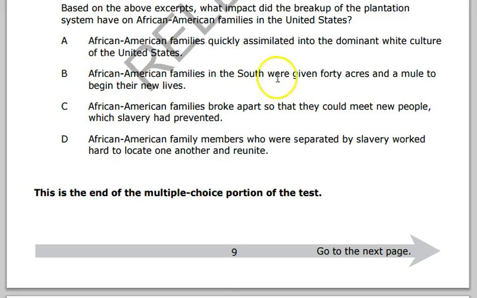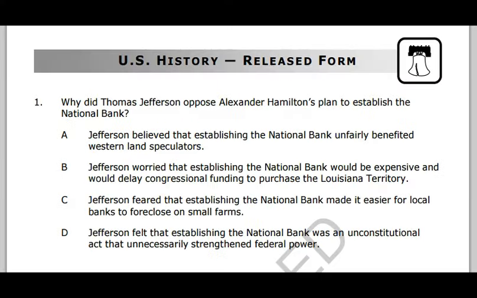There's 40 Acres and a Mule we learned about in connection with the Ebenezer Creek massacre, but that's nothing to do with this question. And there's nothing in the question about African American families assimilating into the dominant white culture of the United States. So answer choice D is the right one here.